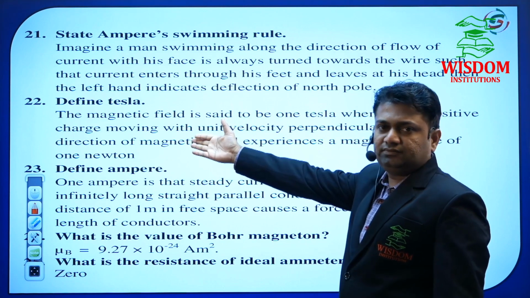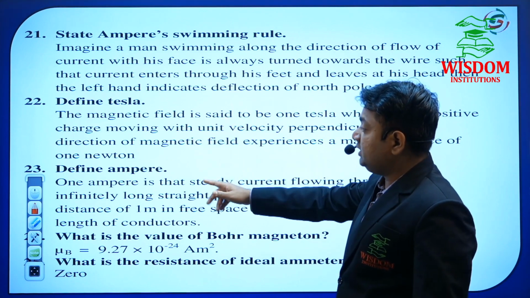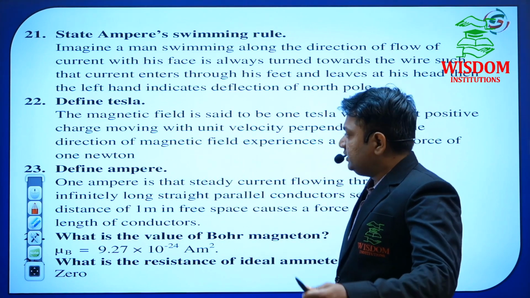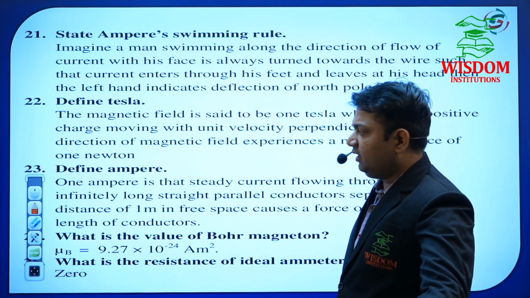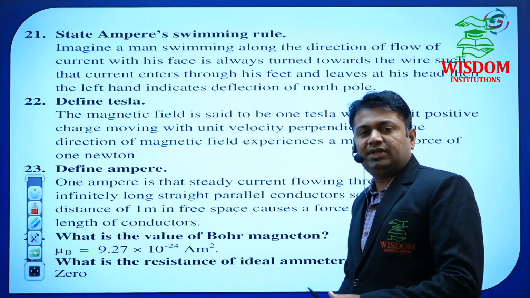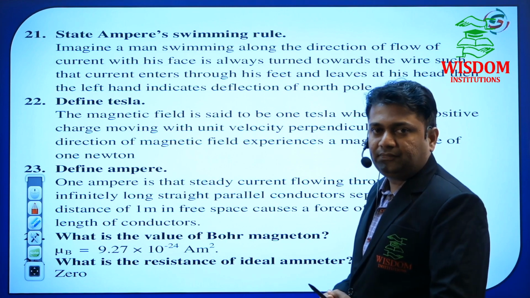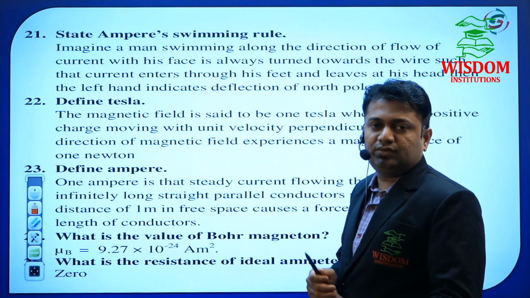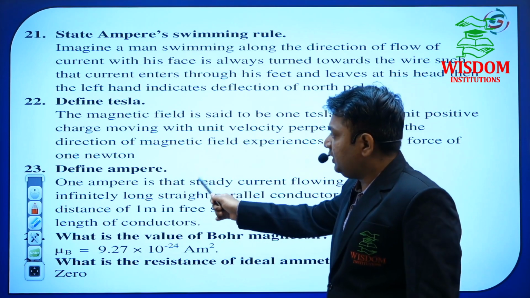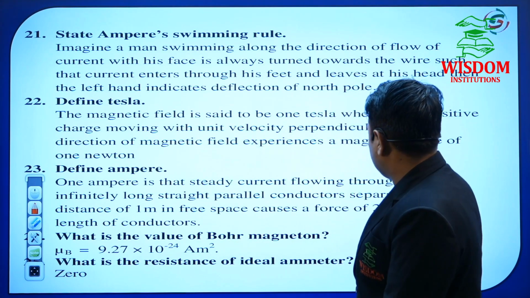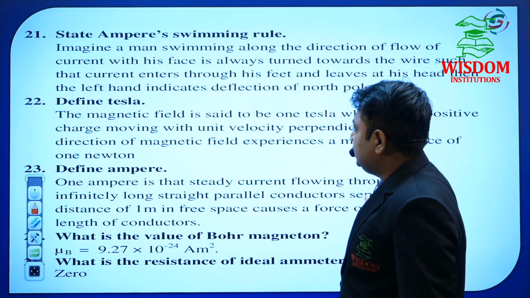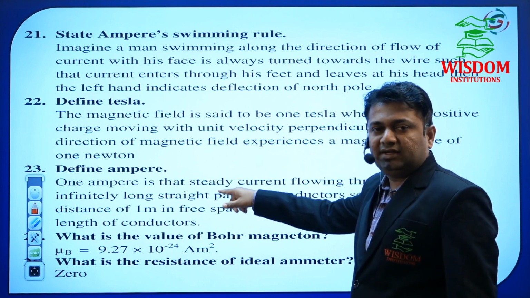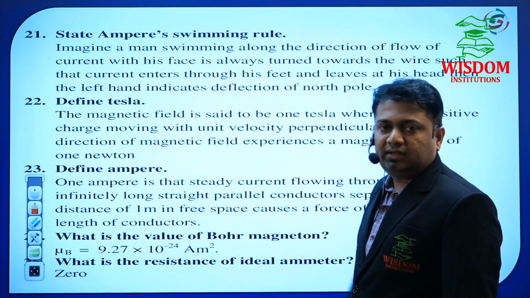Define tesla. Next, define ampere. In current electricity there is also an ampere, which is for the definition of current. Define 1 ampere here is different, so don't be confused. This ampere is for moving charges and magnetism, and that one is for electric current.